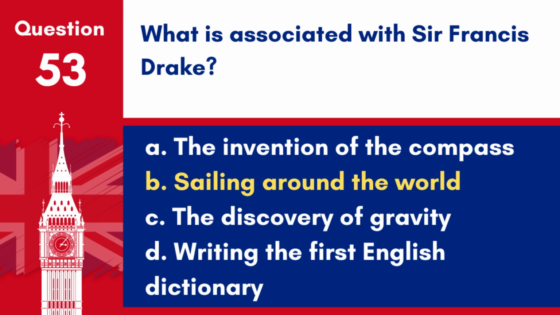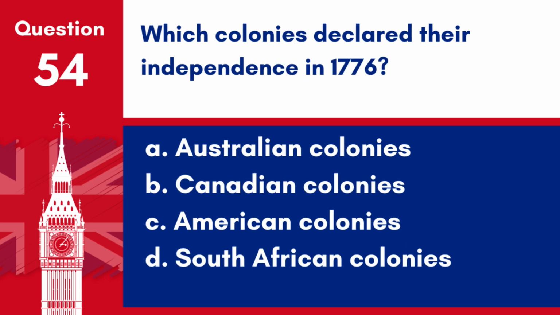Answer: B. Sailing around the world. Sir Francis Drake is famous for being the first Englishman to circumnavigate the globe, a feat that established him as one of the greatest navigators and sailors of the Elizabethan era. Question 54. Which colonies declared their independence in 1776?